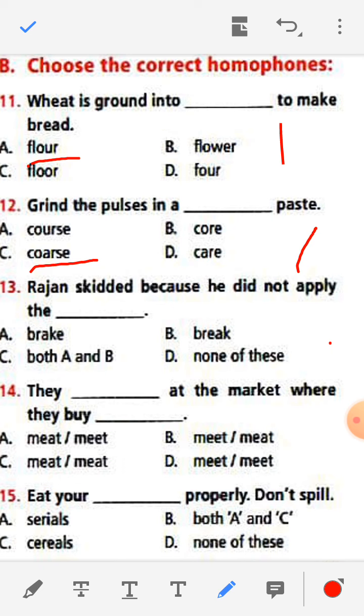We know skid means he slipped. Why? Because he did not apply the control that is there in a cycle, motorcycle or car, whatever they are having, the control for the brake. So he did not apply the brake. So the answer is brake.